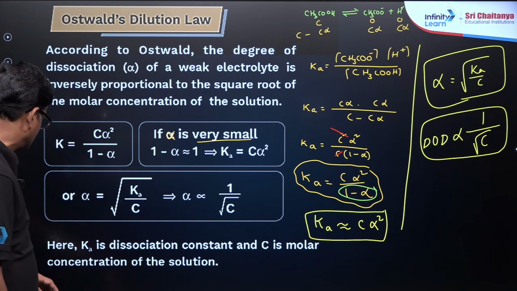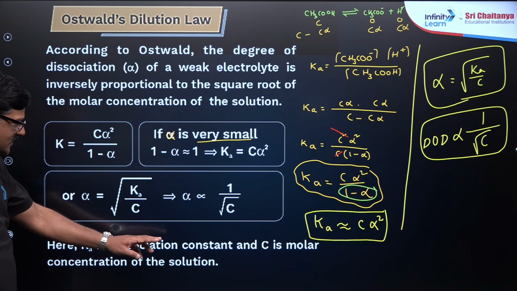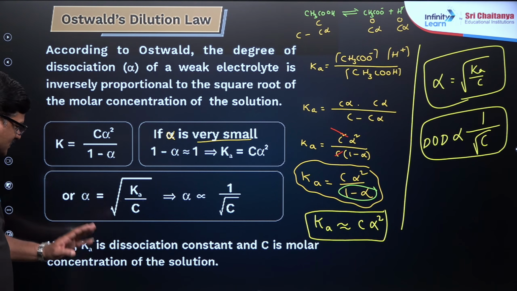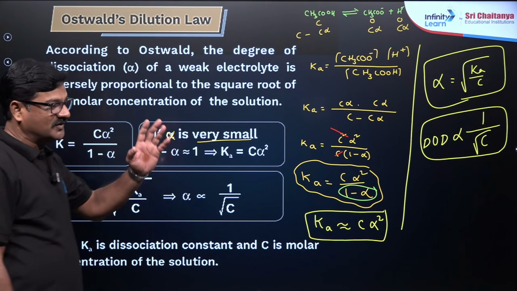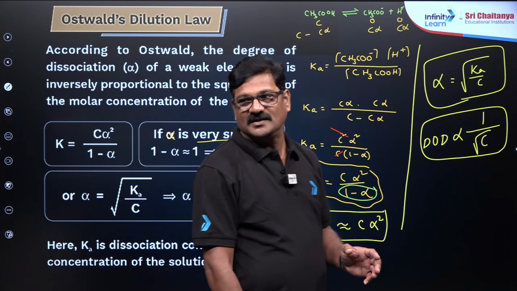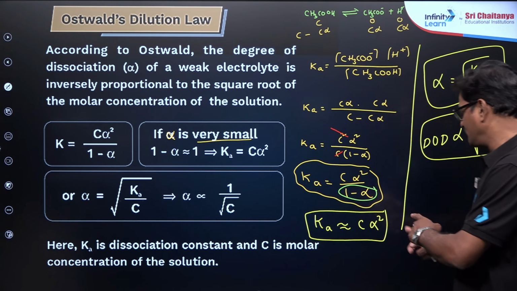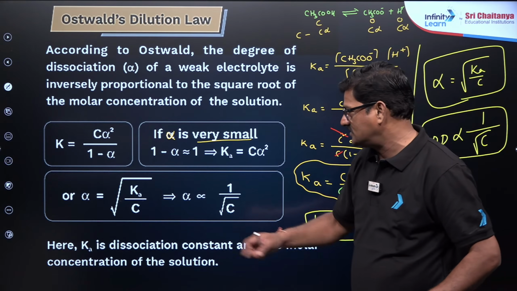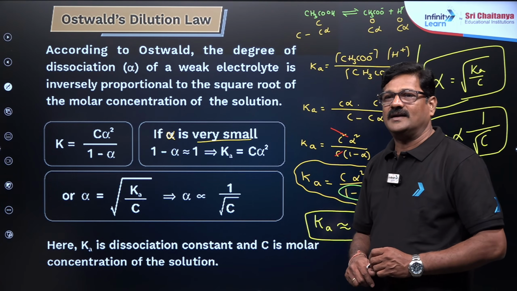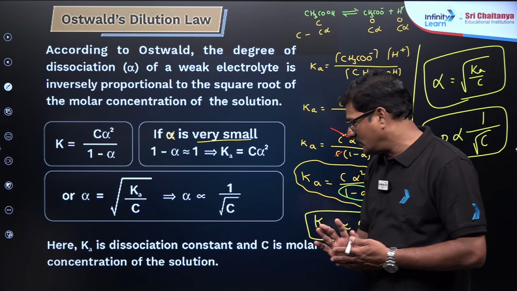Now let us talk about here. Ka is the dissociation constant for an acid, Kb is the dissociation constant of a base, okay, and C is the molar concentration here, okay, and this is all about the Ostwald dilution law.